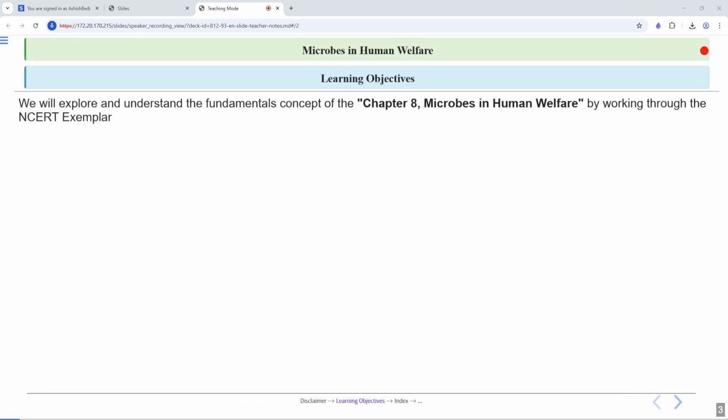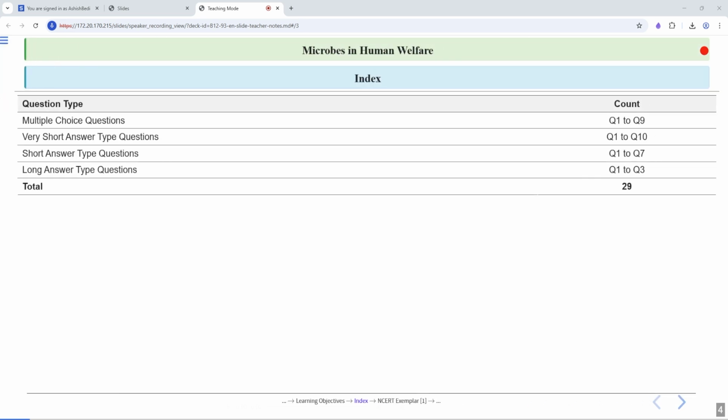In today's session we will understand the basic concepts related to the chapter Microbes in Human Welfare by working through NCERT example questions. These questions have been characterized into these groups. The first is multiple choice question. Second one is very short answer type question. Third is short answer type question. And fourth is long answer type question.